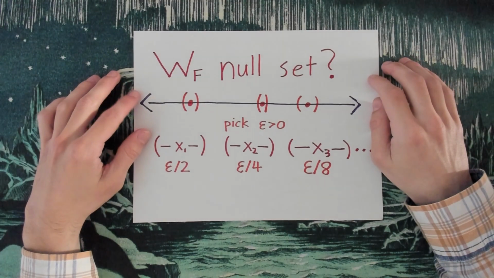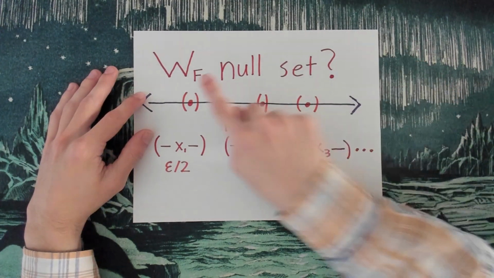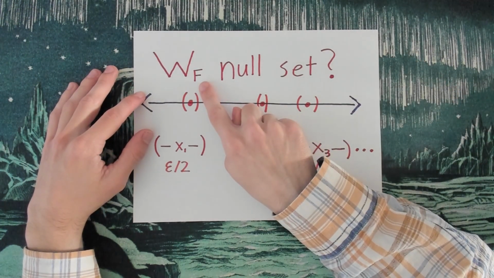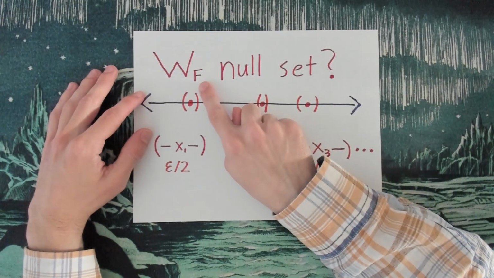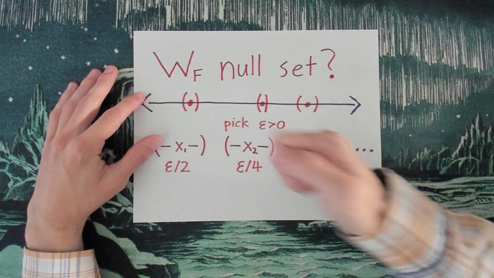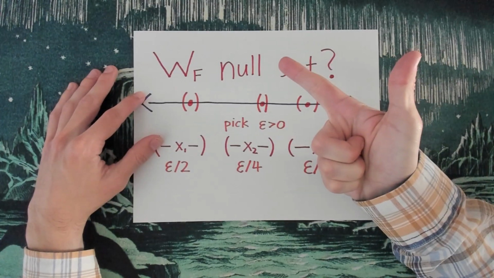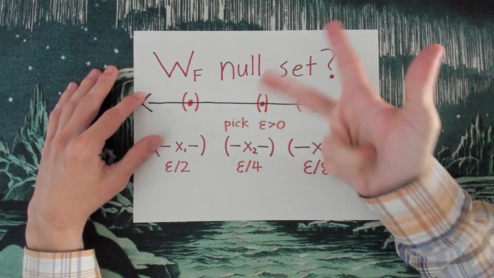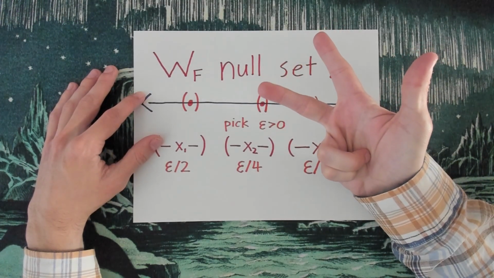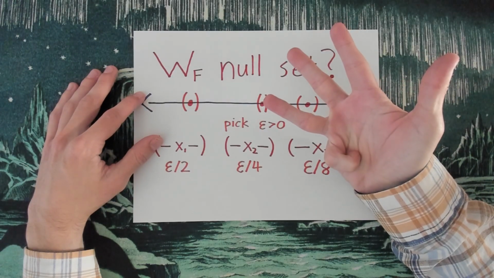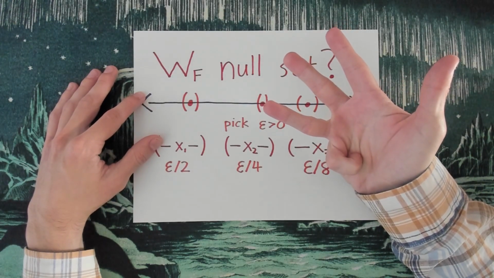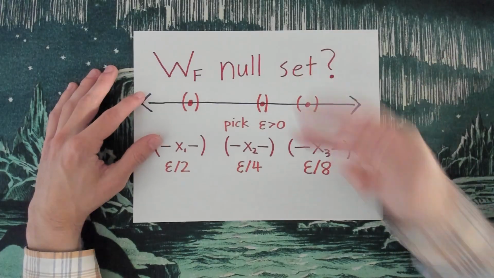So what we have shown now is that our set WF of all points in time at which our prediction method will get things wrong is a strictly well-ordered subset of the real numbers, a countable subset of the real numbers, a nowhere dense subset of the real numbers, and it is a subset of the real numbers with Lebesgue measure 0.